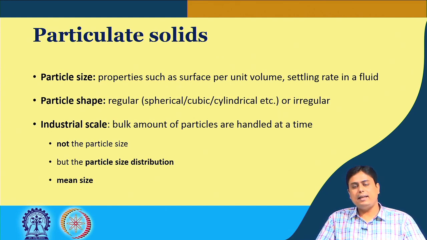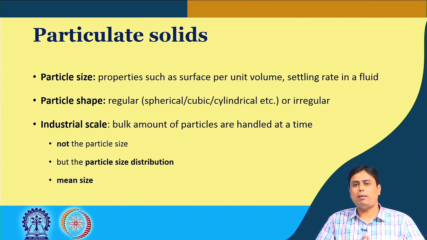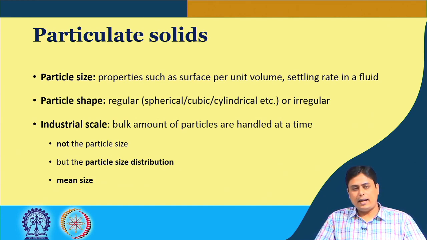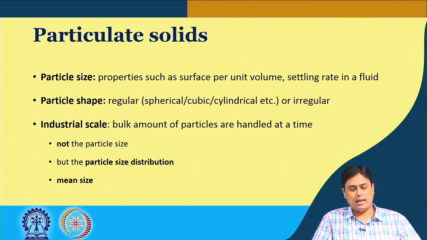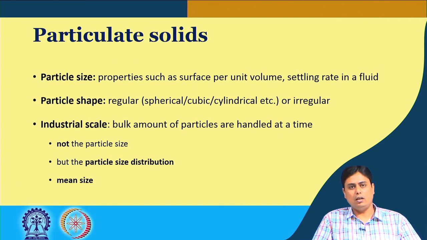In that case, determination of the size of a single particle does not help you. What helps is the particle size distribution. And if you get the particle size distribution, statistical average mean sizes can be obtained, which can give you a representative idea of the sizes available in an industrial scale sample.